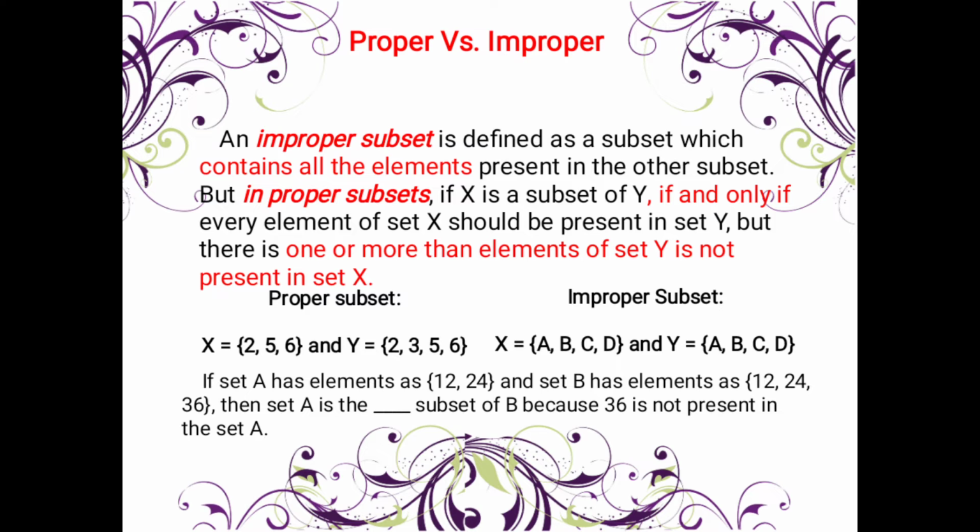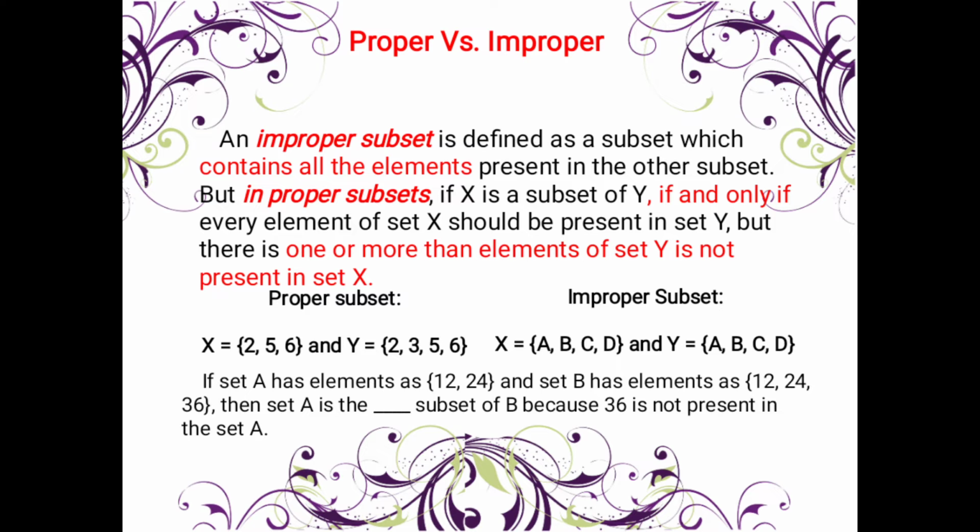Here, set A is 1, 2, 3 and set B is 1, 2, 3, 4. Is it proper or improper? That's a proper subset. So it's easy, no? Okay, next.